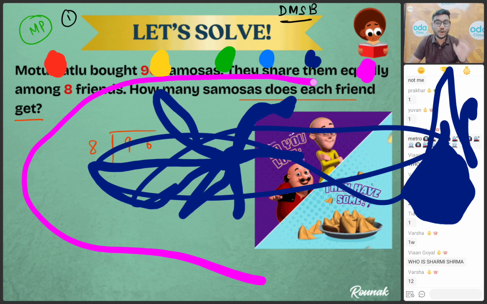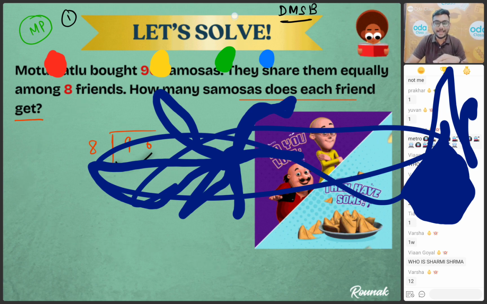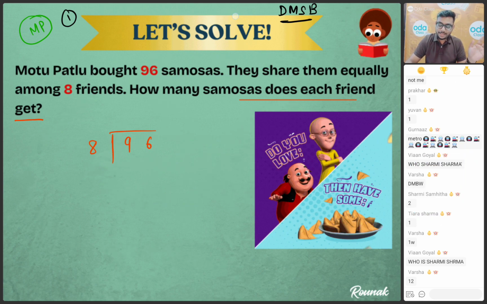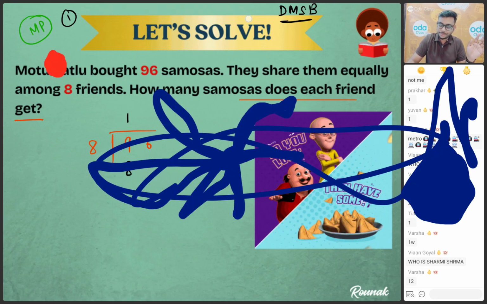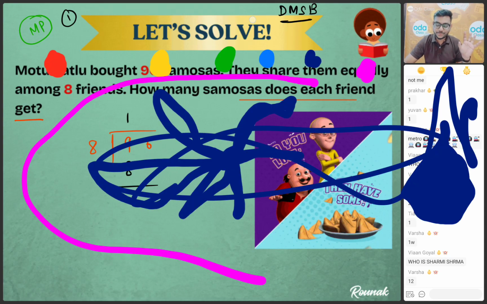So 8 times 16 we cannot take because that is more than 9. So we're going to take the lesser number. 8 ones are 8, right? So multiplication is done. Now students, tell me what is the next step? That is subtract.